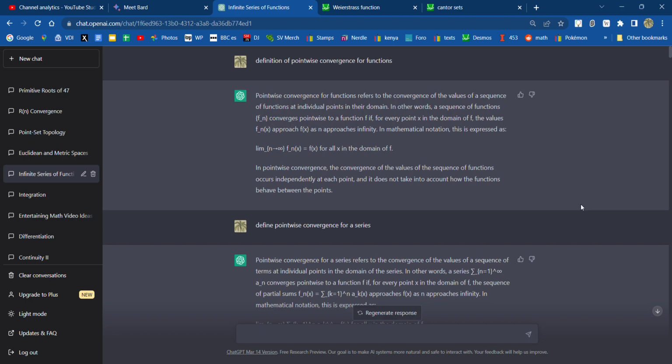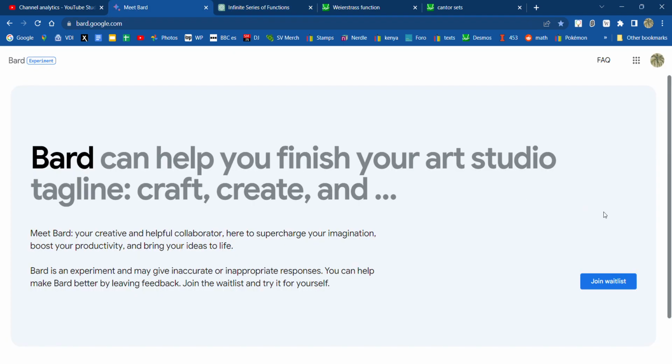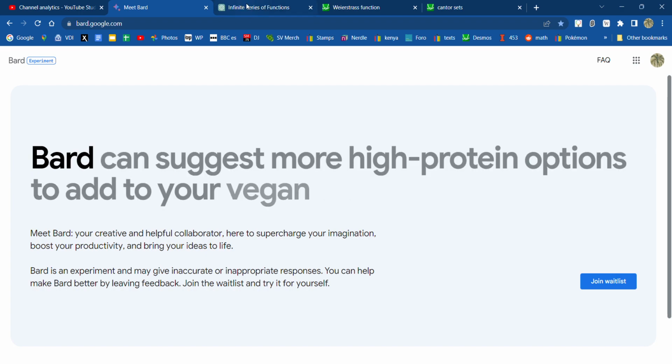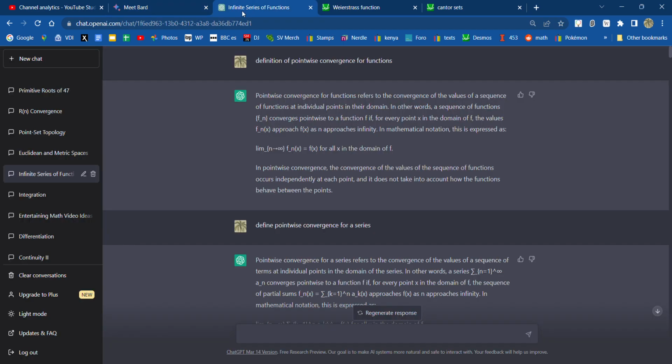So while I wait for Bard to come out, I've already joined the waitlist. I will not be making any more comparisons in what I call the battle of the bots because I believe it hasn't begun. The Bing work that I did for cardinality really told me that I'm going to stick with ChatGPT. So here's yet another chapter in ChatGPT does analysis, or tries to.